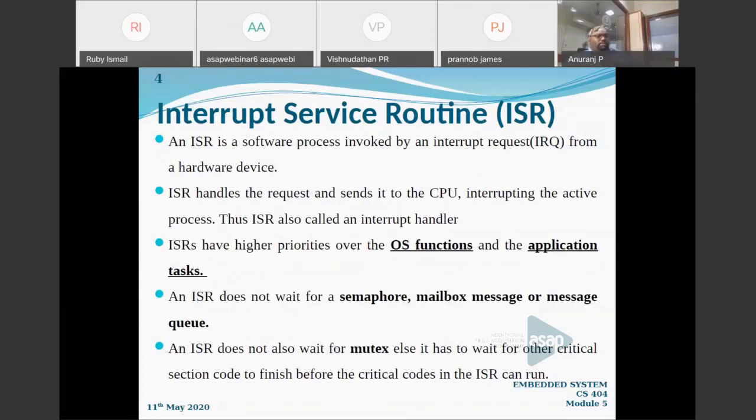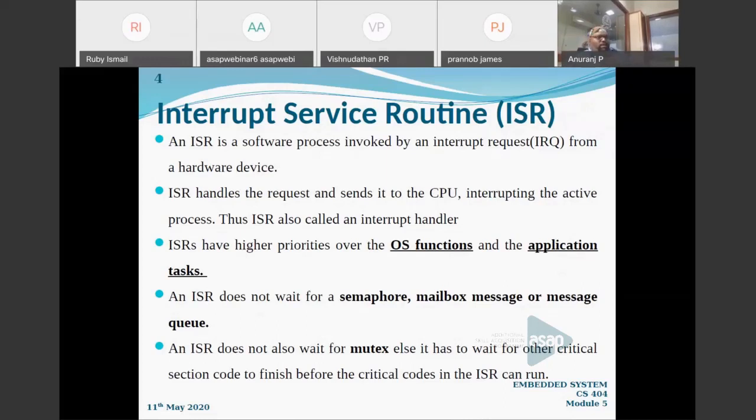The next one is the interrupt service routine. What do you mean by an interrupt service routine? So far I have said that a hardware resource or software resource is going to interrupt the operating system by giving an interrupt service request, IRQ. After getting an interrupt service request, a particular software process will be invoked, which is a service to be followed. Or I can say an interrupt service routine is a software process invoked by an interrupt request, that is an IRQ, from a hardware device or a software device as well.